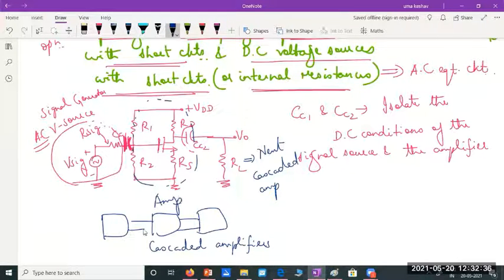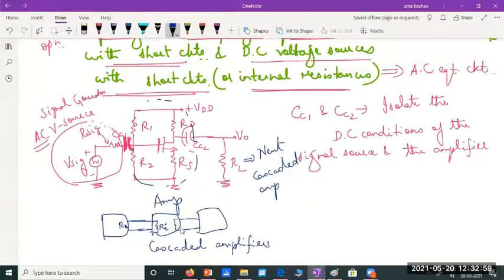And when we do this cascade, please remember the input resistance of one stage will act like the load resistance of the previous stage, because they are connected.